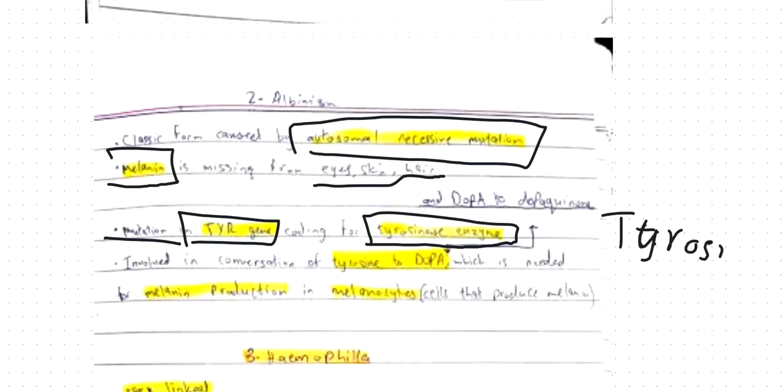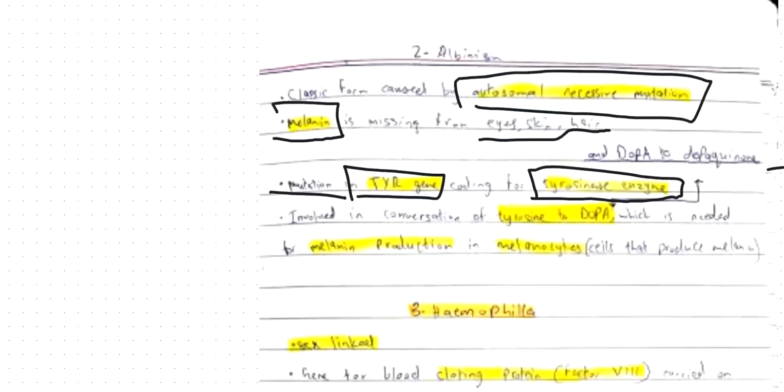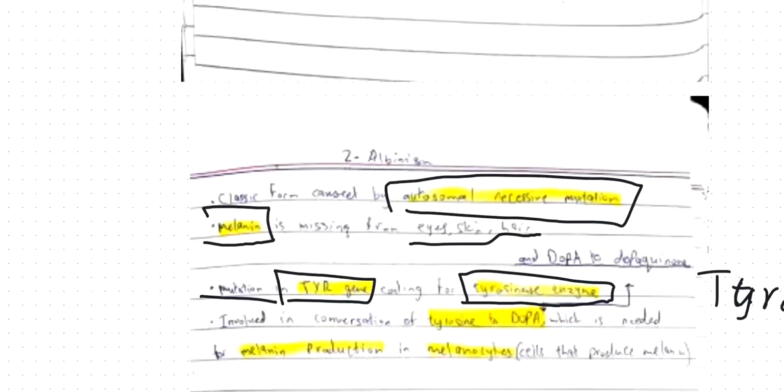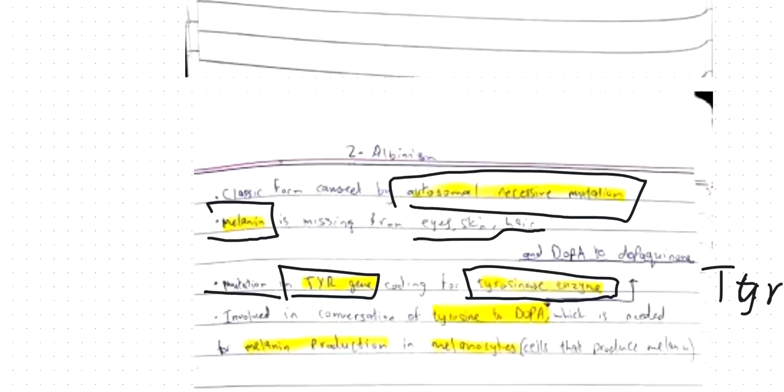Wait, isn't sickle cell anemia autosomal recessive, not codominant? As far as I know, it's caused by codominance.